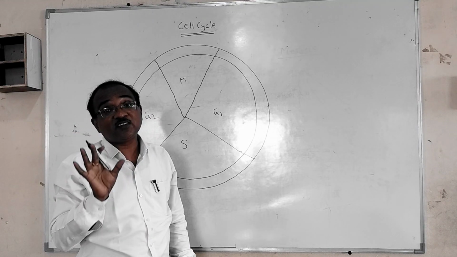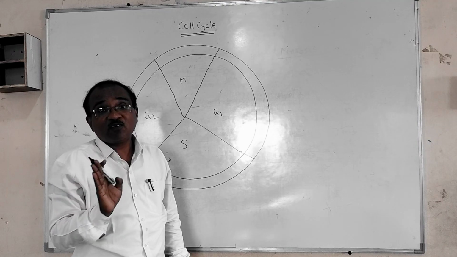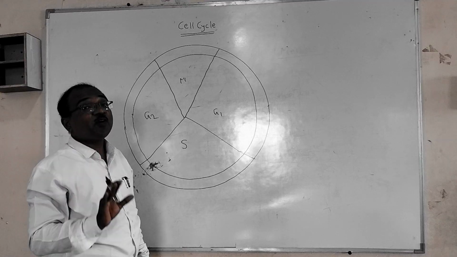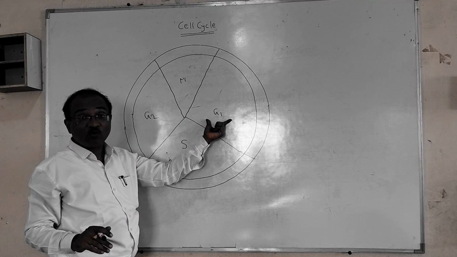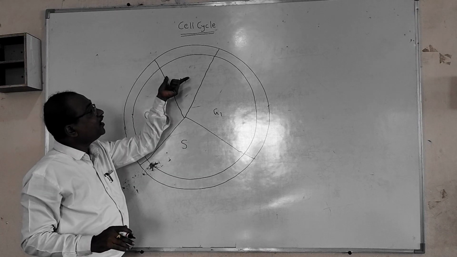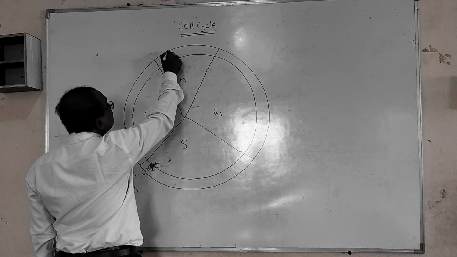The interphase takes about 95% of the time required for the cell cycle, where interphase includes the G1, S and G2 phases. And this M, for mitosis, means actual cell division takes place.